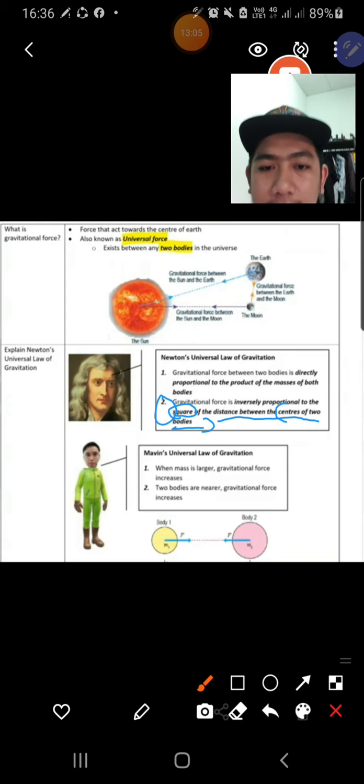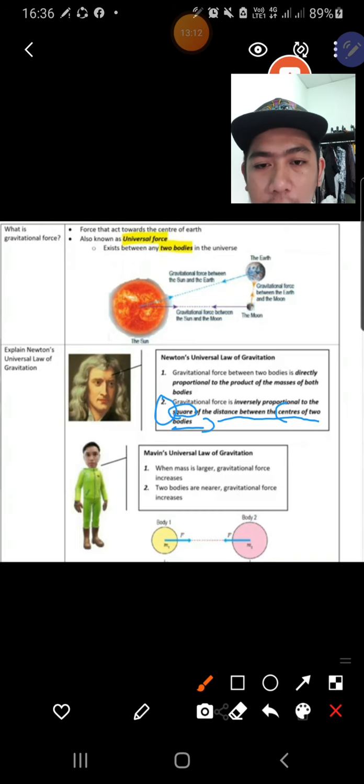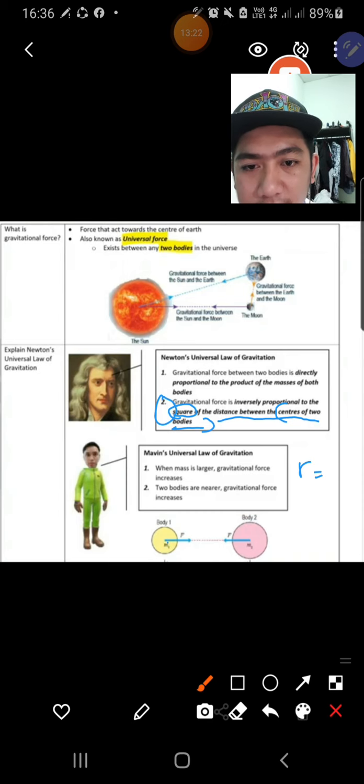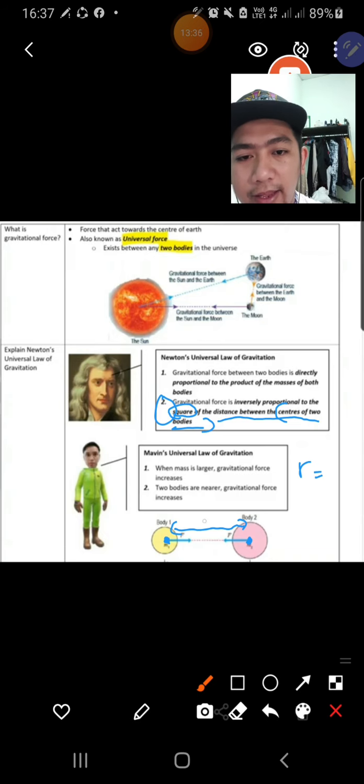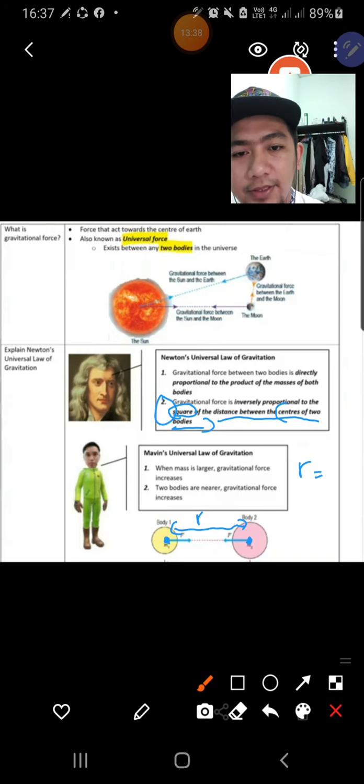Okay, take a look at this example. These are two bodies, the yellow one and the pink one. To consider the r, or the distance, you need to take the center of the two bodies. This one, alright, this is the r. Take from the center of the first body to the second body. So this is what we call r, or the distance.